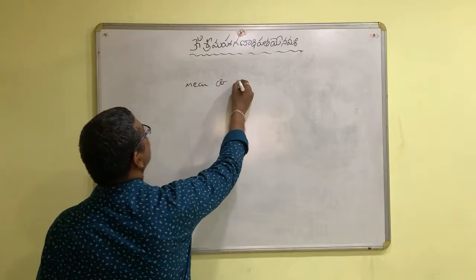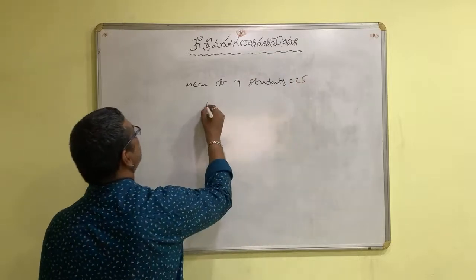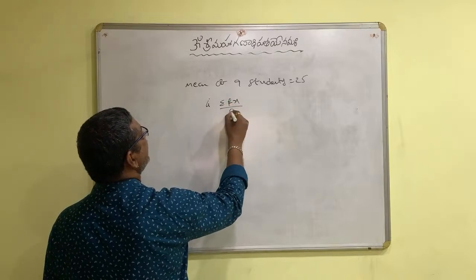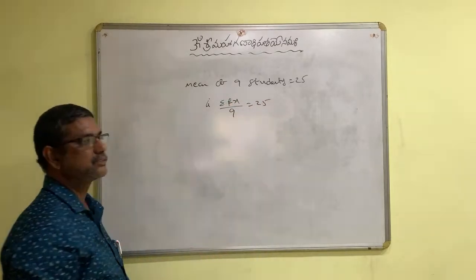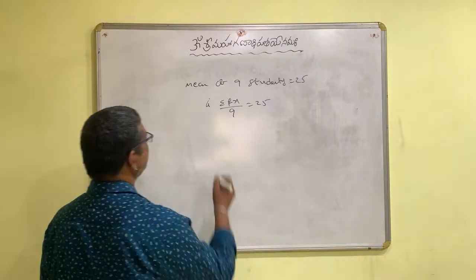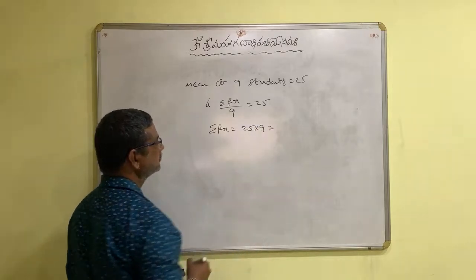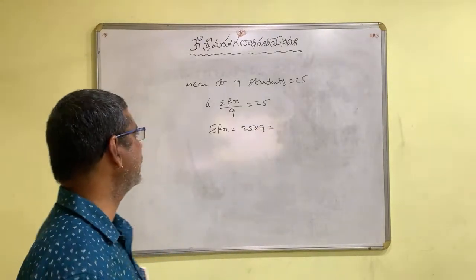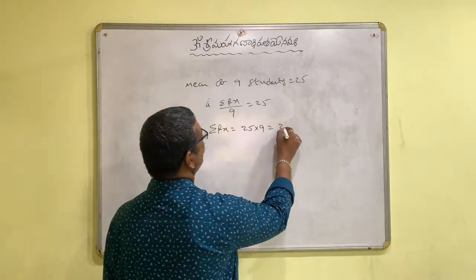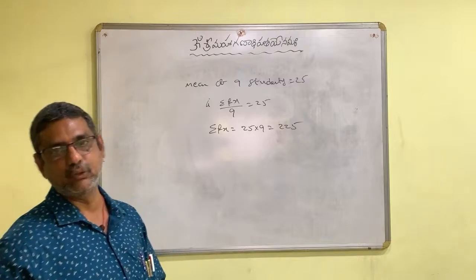Mean of 9 students is 25. That means sigma fx by 9 is 25. Then sigma fx is equal to 25 nines, which are 25 eights are 200, 25 nines are 225. Now one more student is added to that.